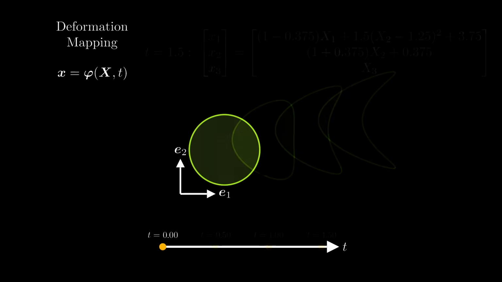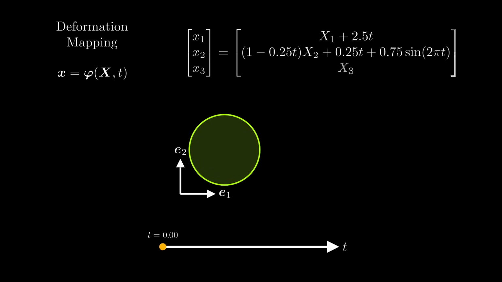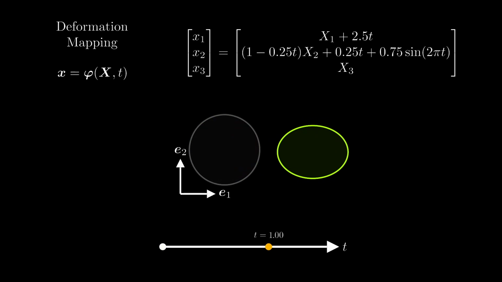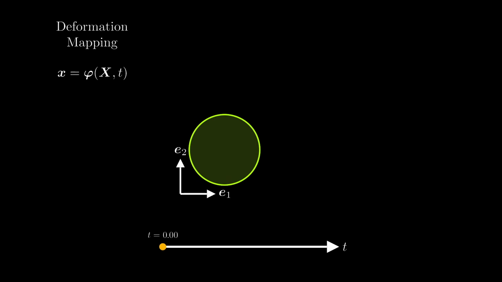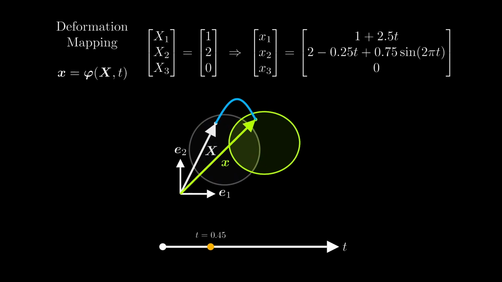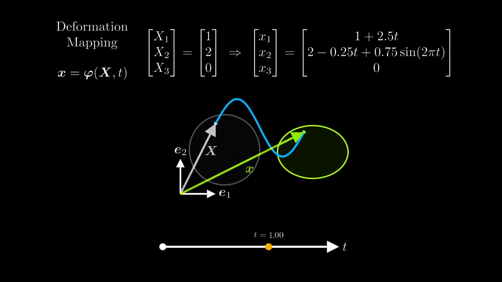But there's also an alternative way to think of the deformation mapping, which is better visualized using the sinusoidal example. You can insert any specific choice for capital X, and the deformation mapping gives you the deformed point lowercase x as a function of time. For example, let's insert the point capital X equals 1, 2, 0. The deformation mapping gives us the path that the point is following during the deformation. And for each point that we insert into the deformation mapping, we get a different path.